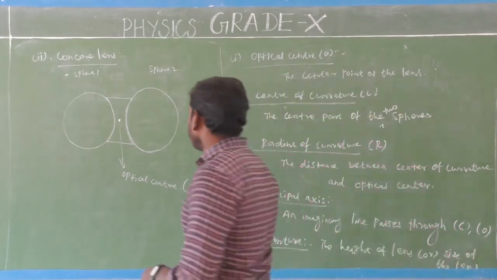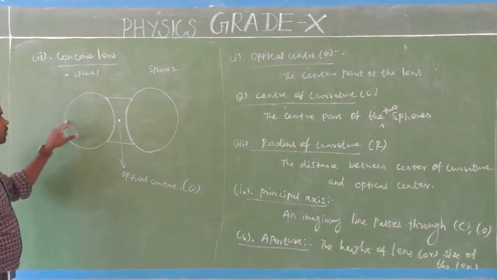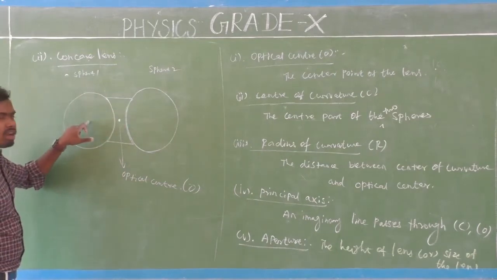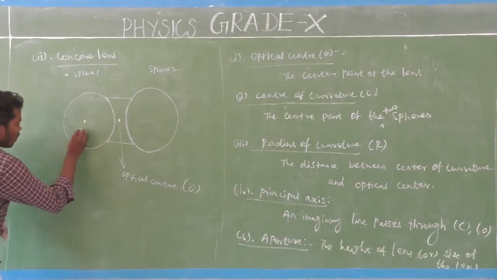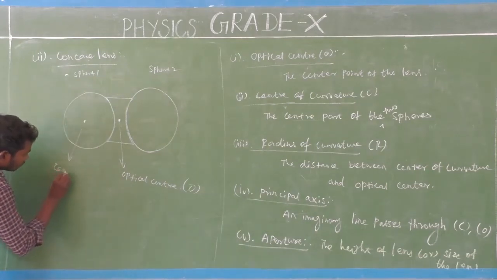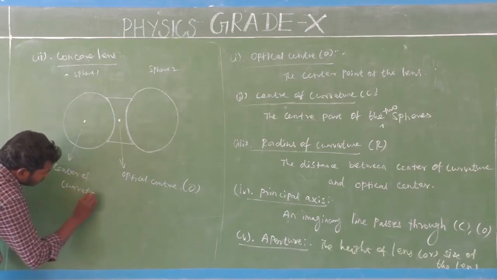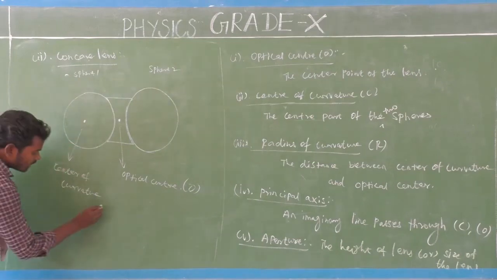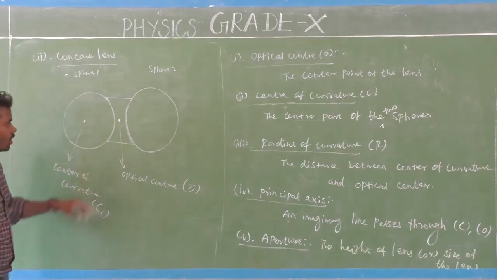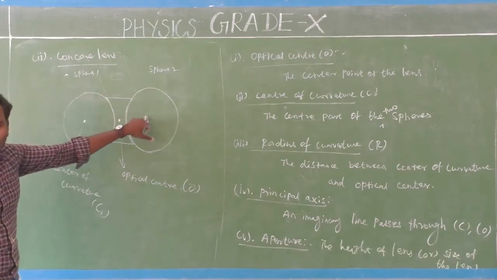Okay, so the next one is the center of curvature. This is one sphere, this is another sphere. So this sphere will have a center. Yes, so this is center of curvature 1, denoted by the letter C1.